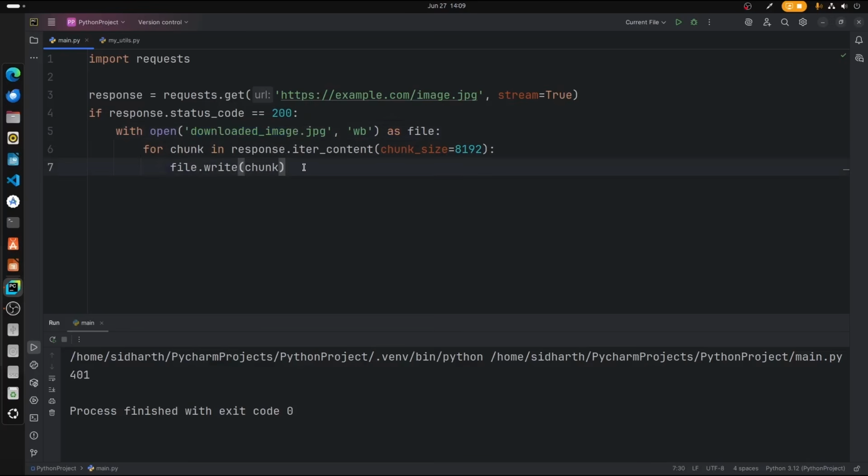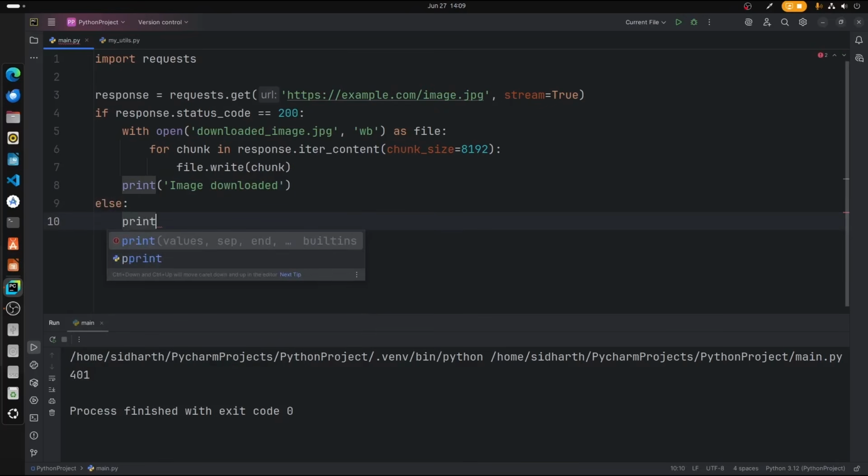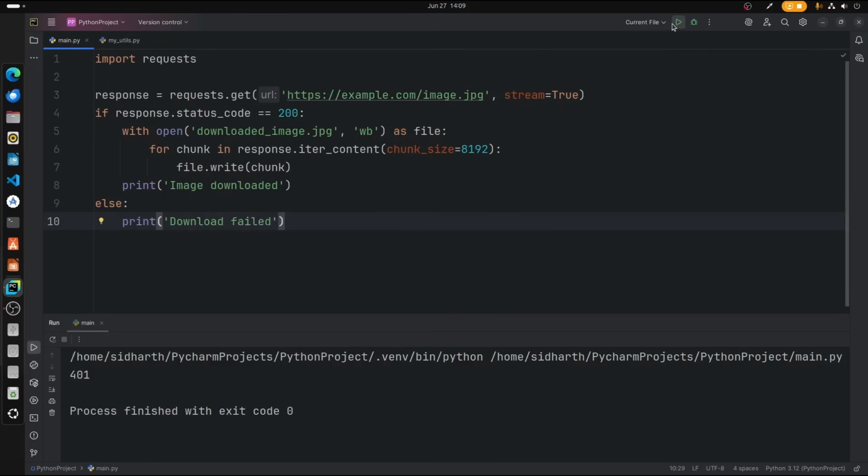And then print image downloaded, and we'll create an else statement, print download failed. So let's go ahead and run this file.